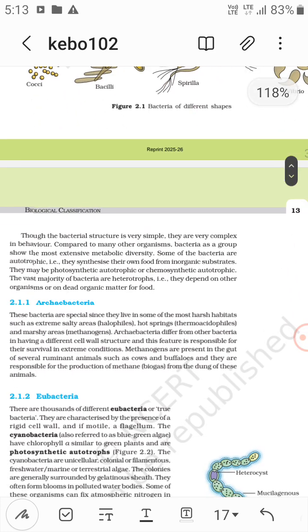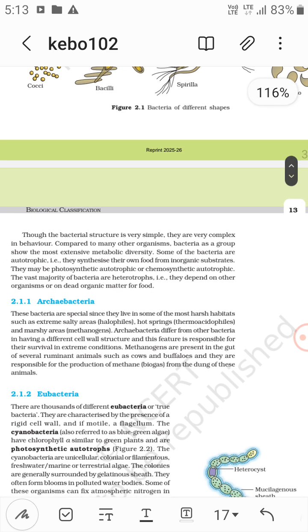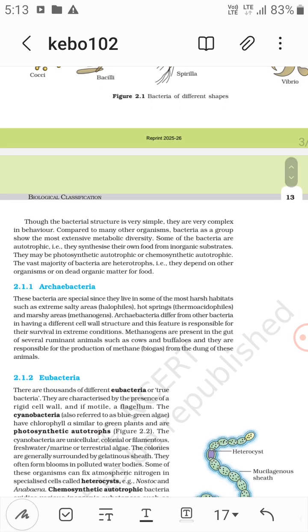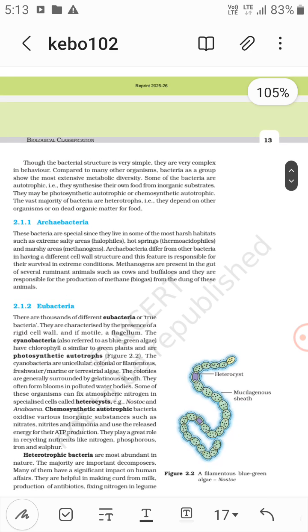Though the bacterial structure is very simple, they show complex behavior. Compared to many other organisms, bacteria as a group show the most extensive metabolic diversity, that is nutritional diversity. The vast majority of bacteria are heterotrophs.